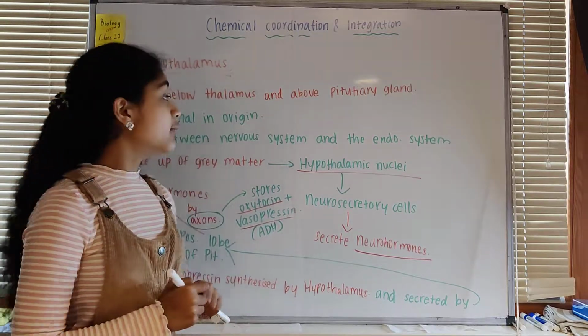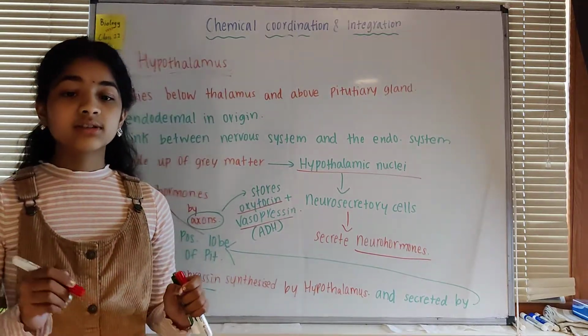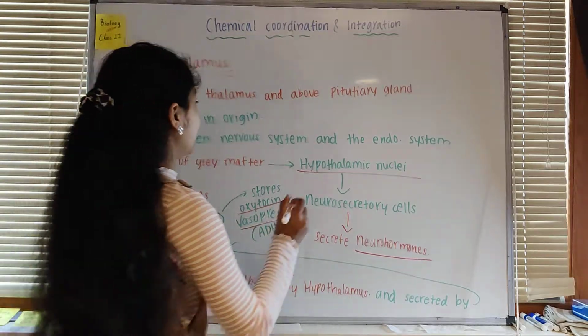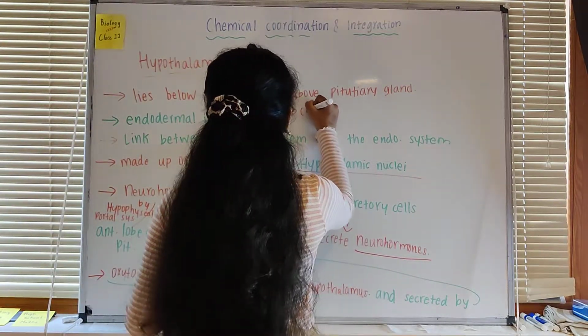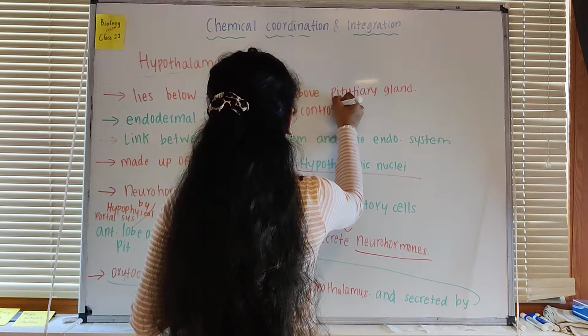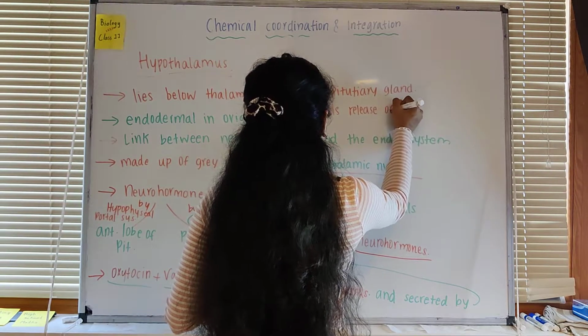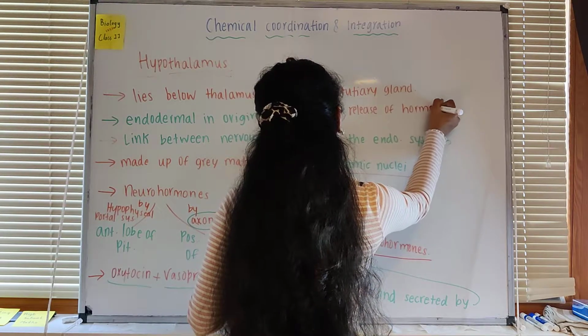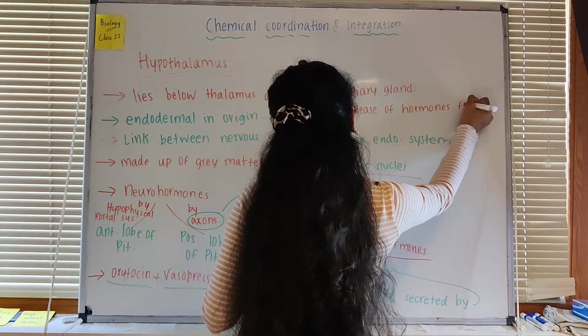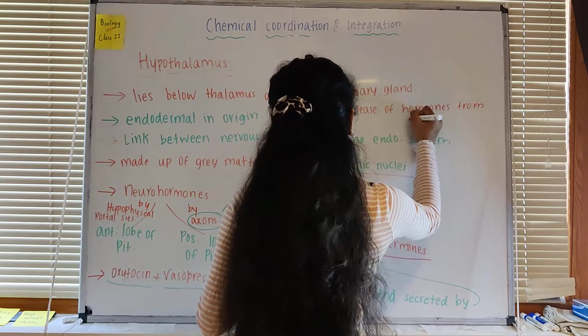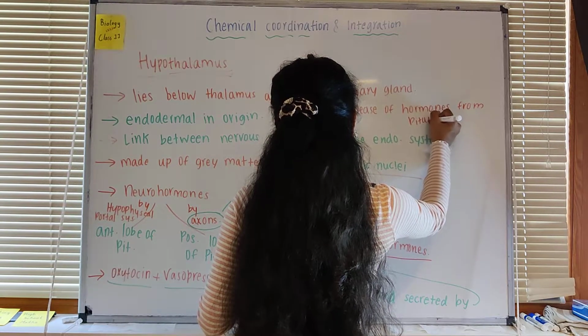Also, the hypothalamus controls the release of hormones from the pituitary gland. So one more thing you can write here, it controls the release of hormones from the pituitary gland.